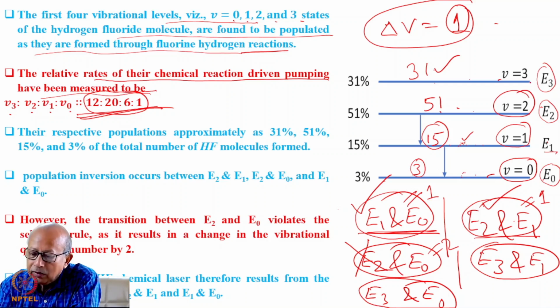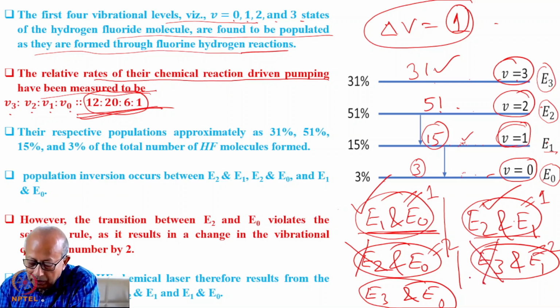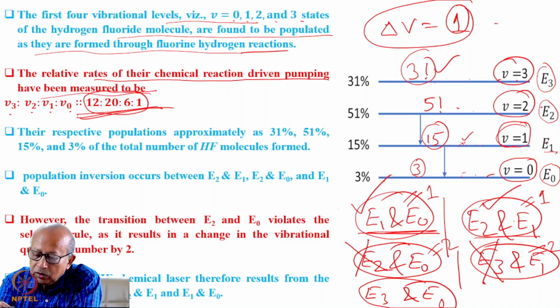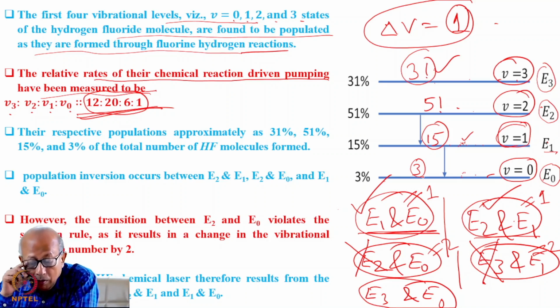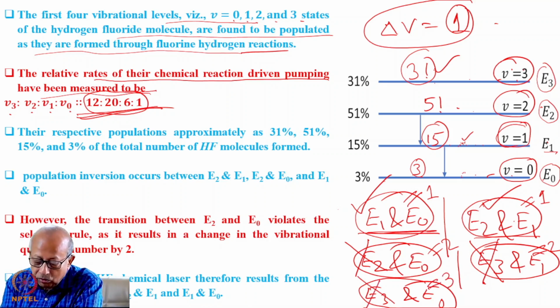E3 and E1, the vibrational quantum number changes from 3 to 1. So this is again 2. So not allowed. And E3 and E0, although there is population inversion, the vibrational quantum number changes here from 3 to 0. That is, the total change is 3. This is also not allowed.